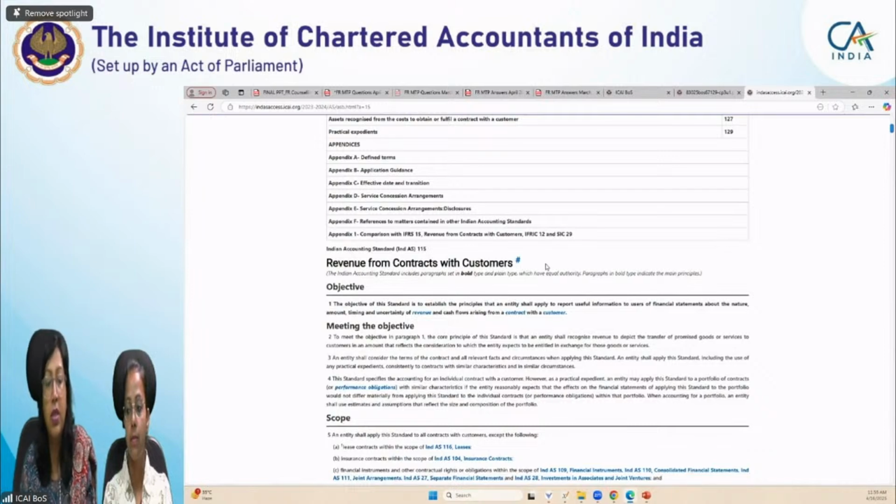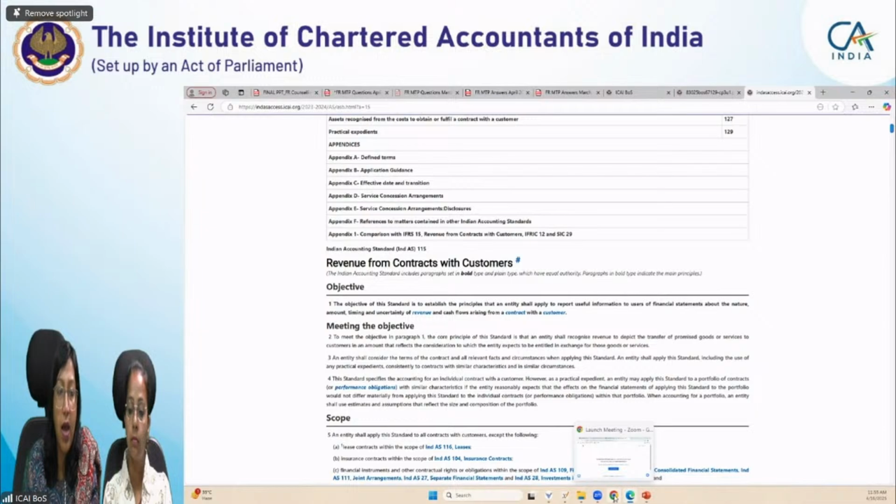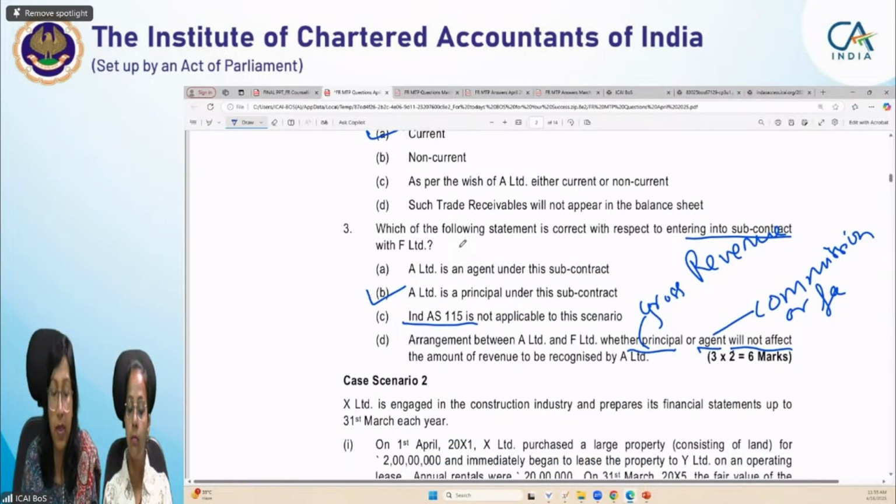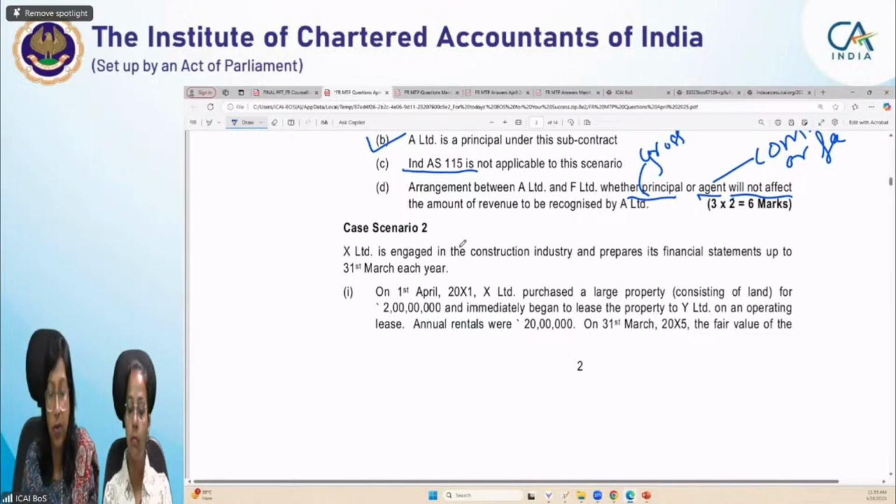Okay, so this is the bare text of all Ind AS. You can similarly go for the bare text of accounting standards also under the resource tab. Okay students, so we have completed our first case scenario. We are moving to the second case scenario.